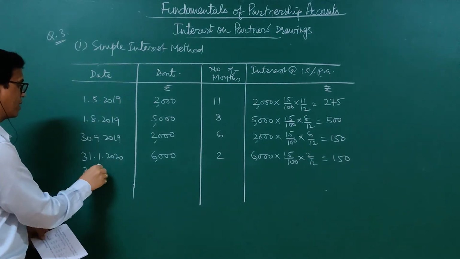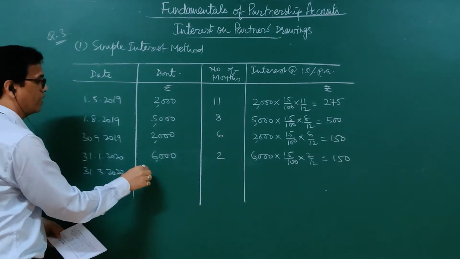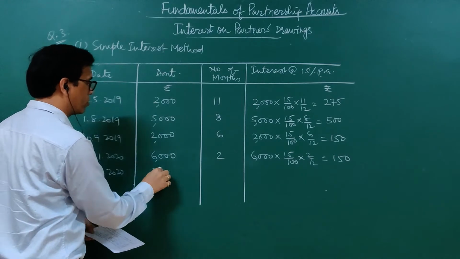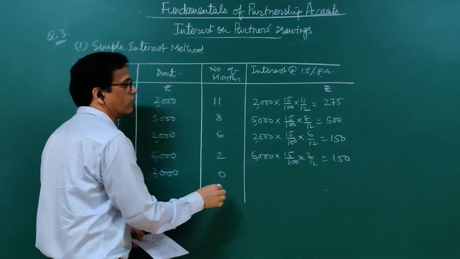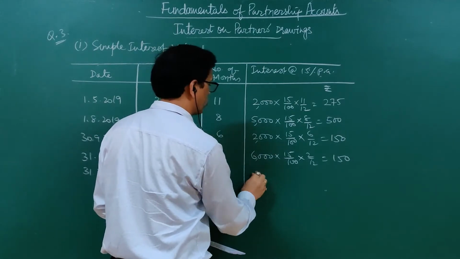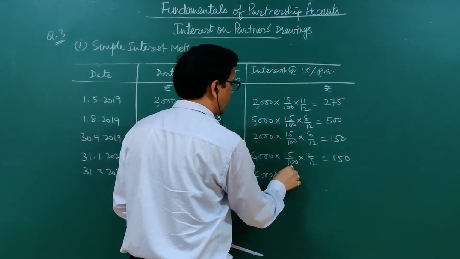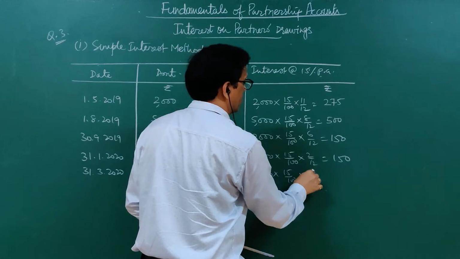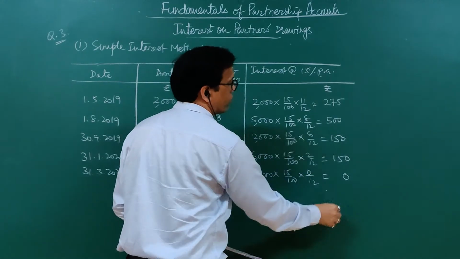And the last drawing is on 31st March 2020. It is 2000 withdrawn. The number of months is 0. If we calculate 2000 into 15 by 100 for 0 months, though we cannot take it, still I am showing you that it will be 0.